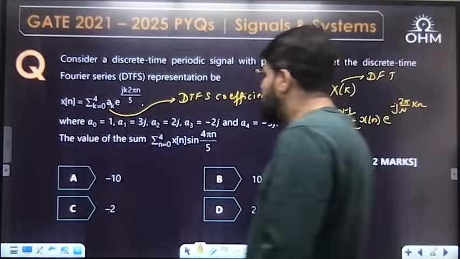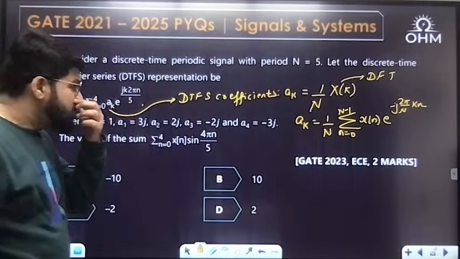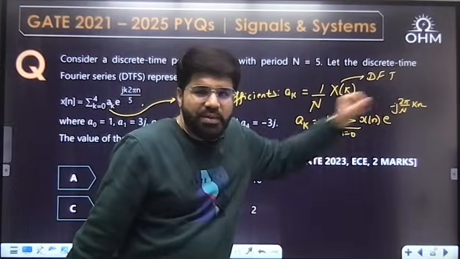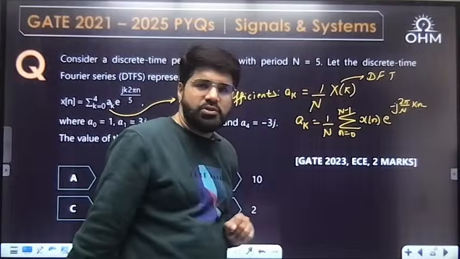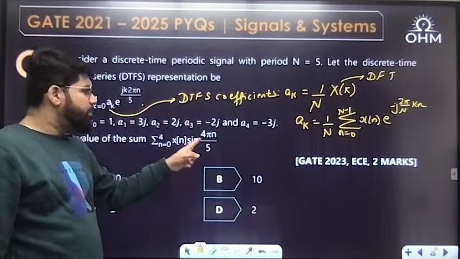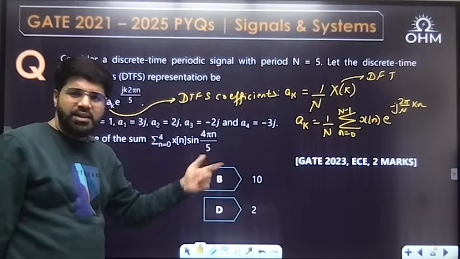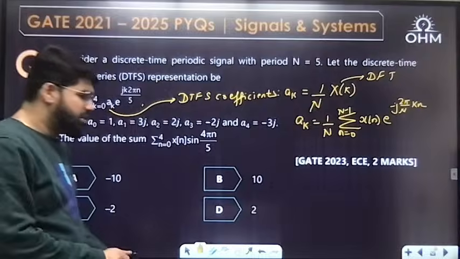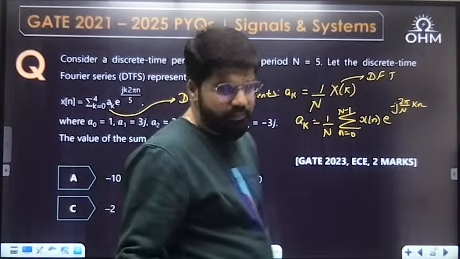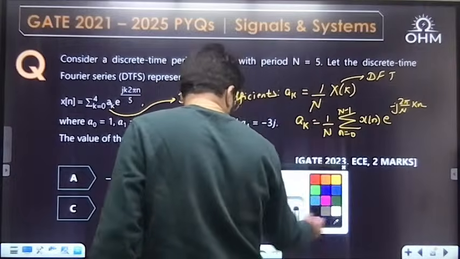Now, what is the value of this sum, summation xn sine? See, the e power minus j theta term comes in the Fourier series coefficient formula. So can I not break the sine also as e power j theta and e power minus j theta? My problem looks solved in that case. So I'll start here.